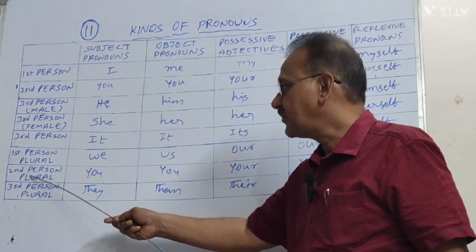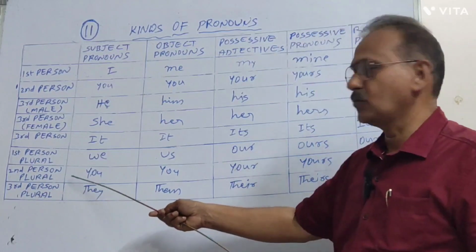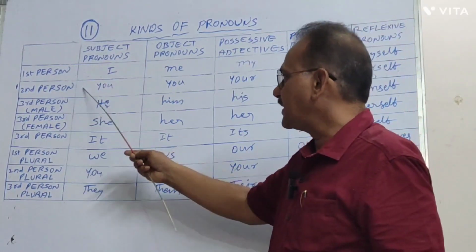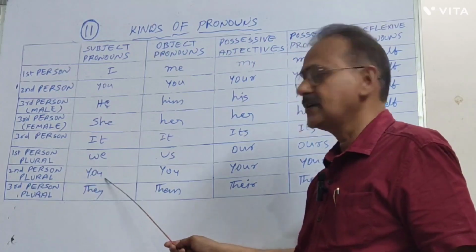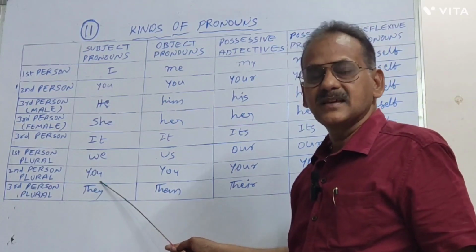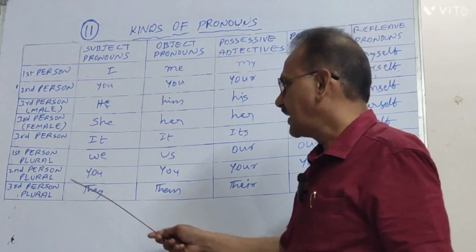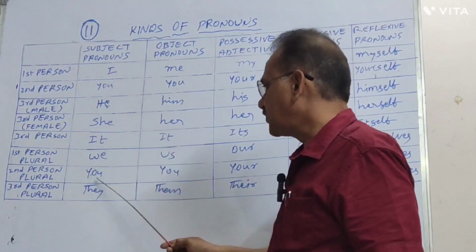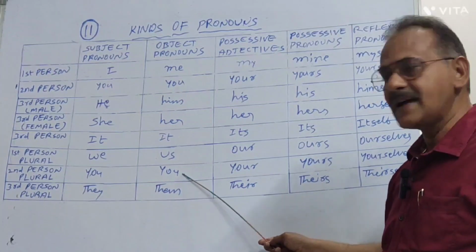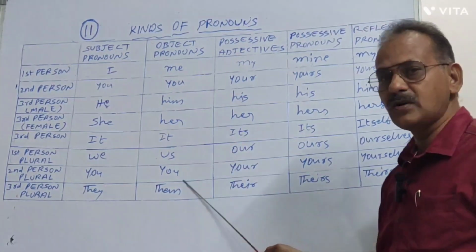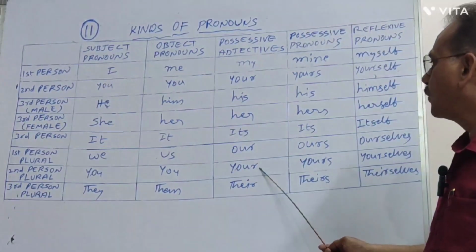Next, second person plural. In second person it is you, and in second person plural also you, as it is, there is no change. Under subject pronoun it is you, and in object pronoun you.